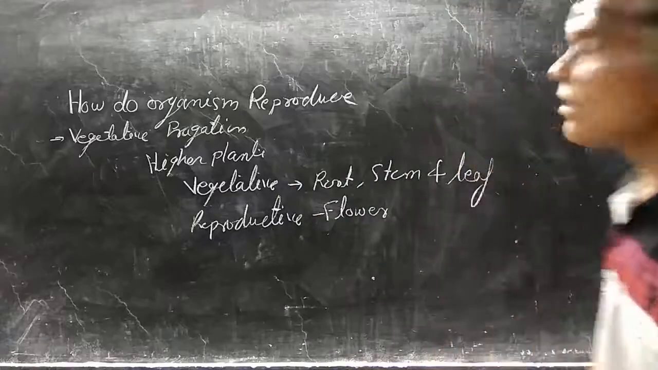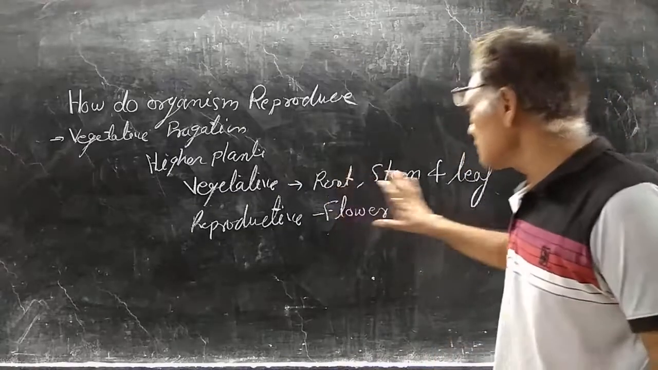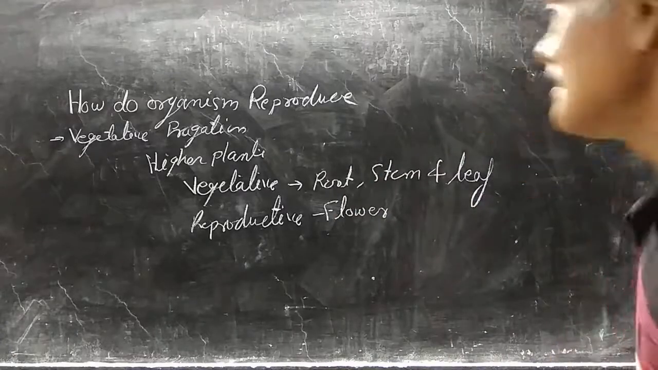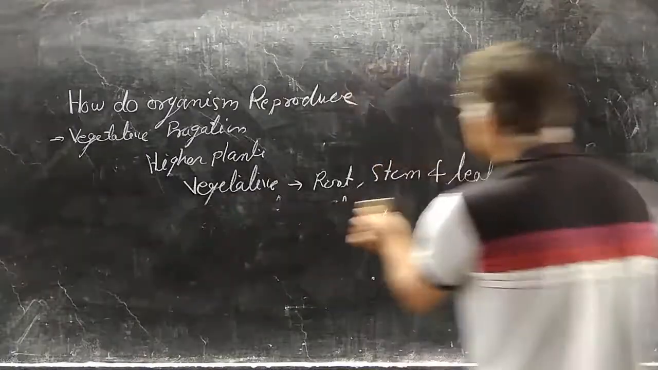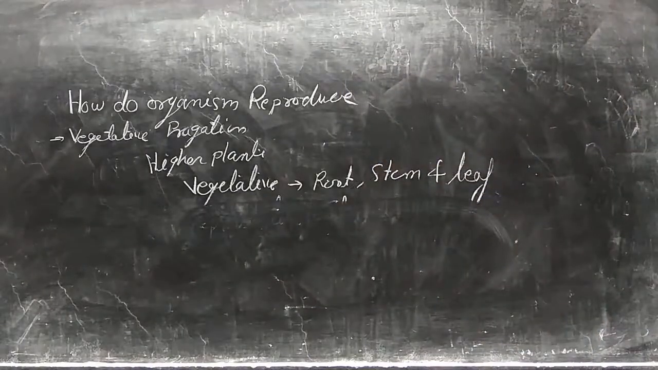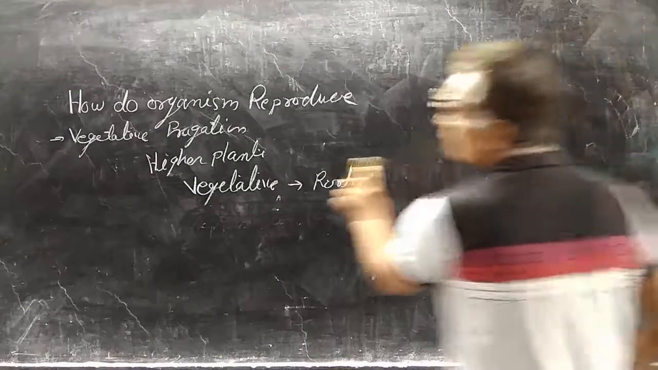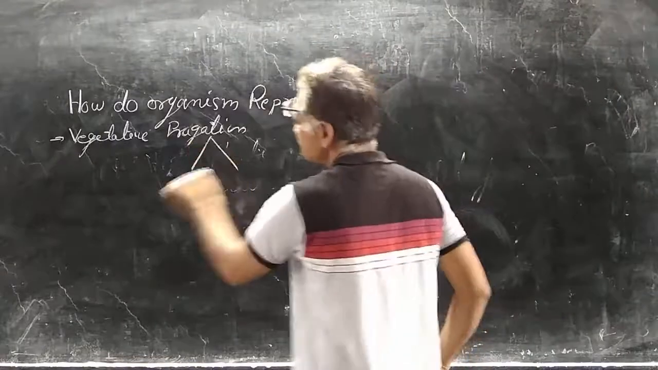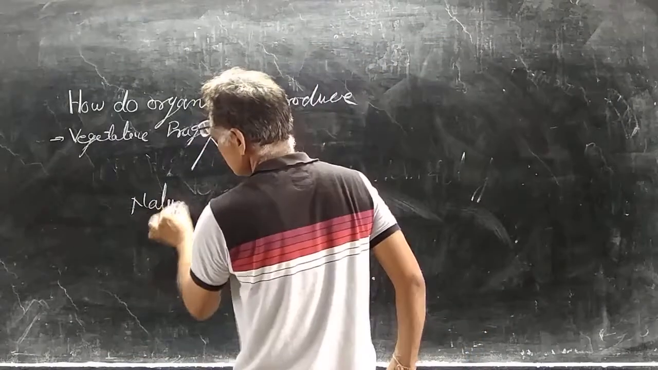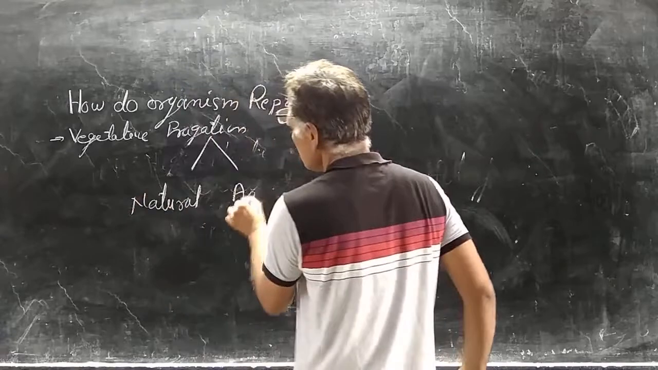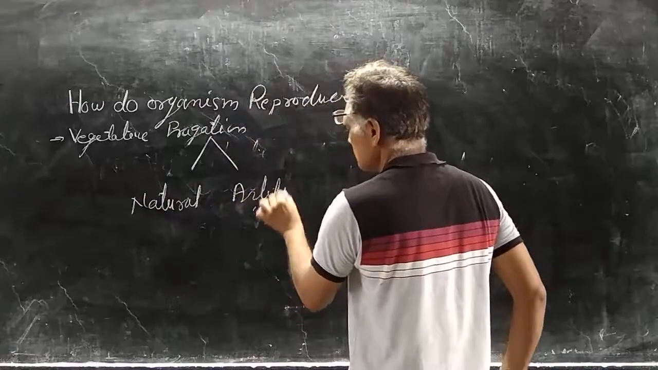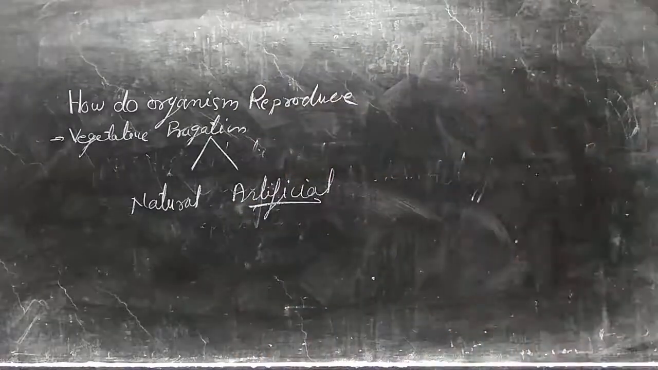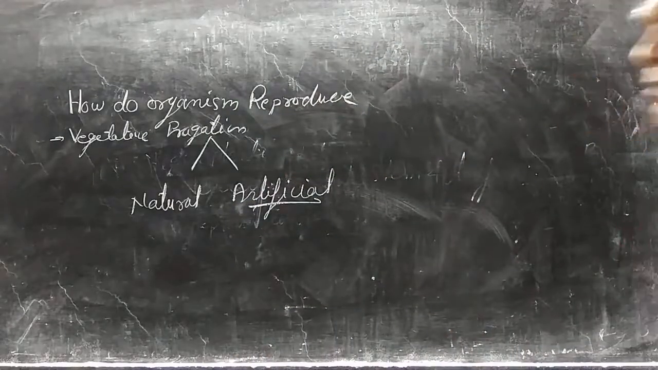Whenever higher plants reproduce with the help of root, stem and leaves, that is known as vegetative propagation. Vegetative propagation is of two types: one is natural, another is artificial. Natural vegetative propagation and artificial vegetative propagation.